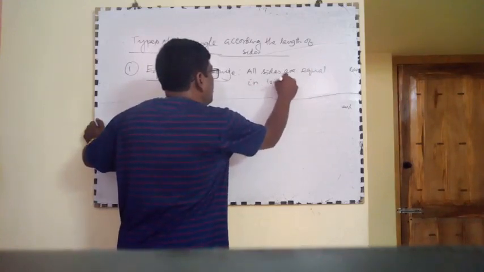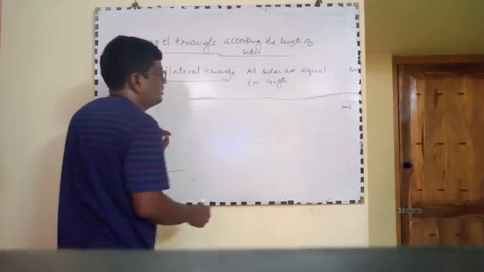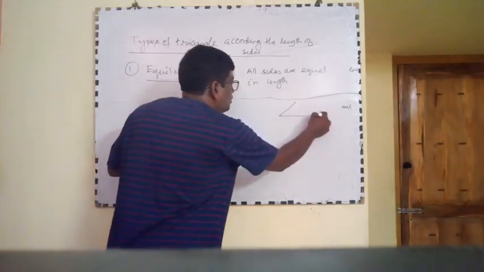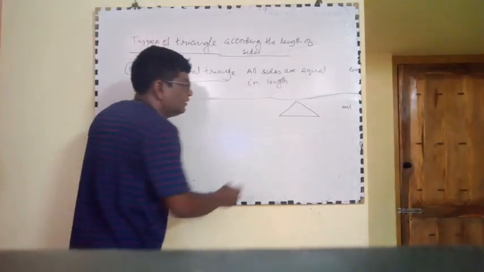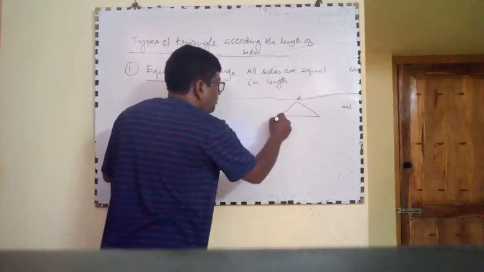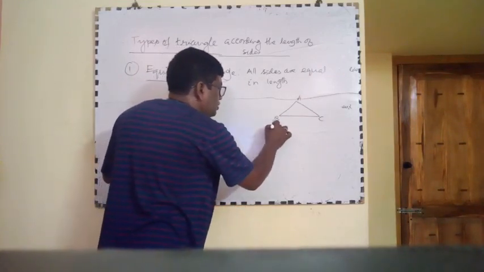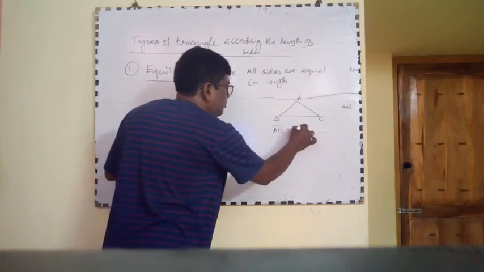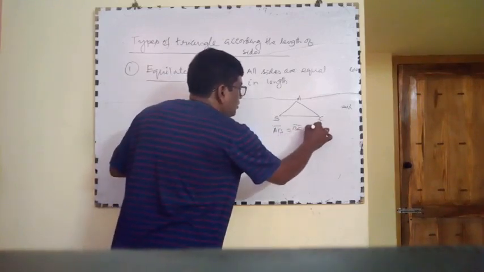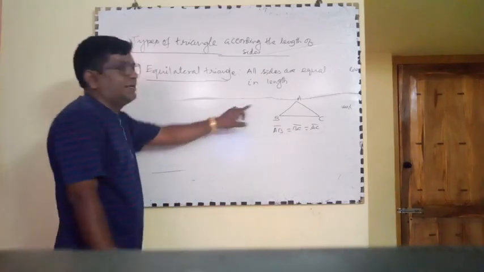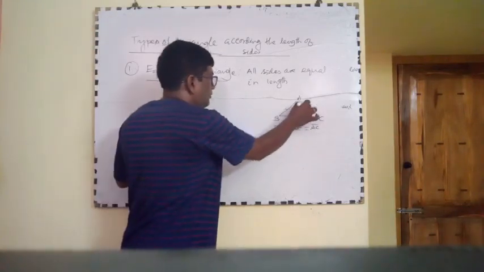All sides are equal in length, that is this is equilateral triangle. Suppose A B C, AB length is equal to BC length is equal to AC length, equilateral triangle, lengths are equal.